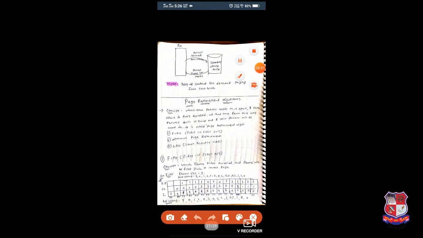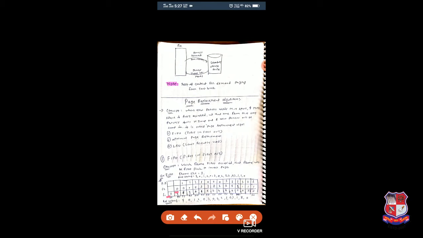So now what is a page fault? Firstly you have to check whether 7 is available in main memory. No, it is not available in main memory. So what do I have to do? I have to bring it from secondary storage. According to the concept of page fault, a page fault occurs because that page is not available in main memory.